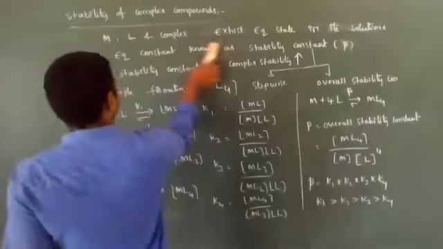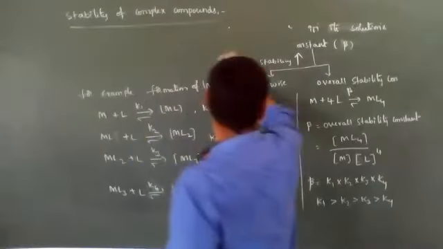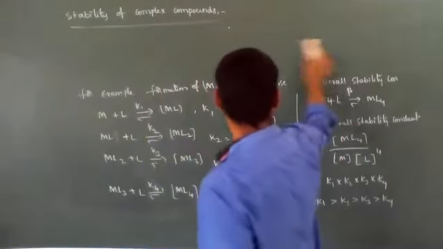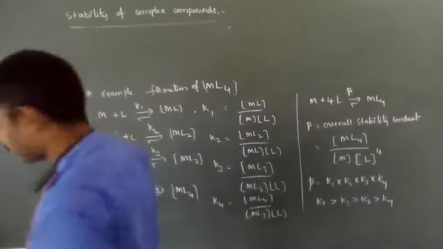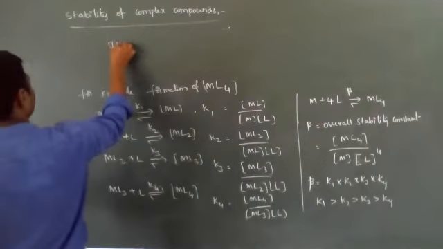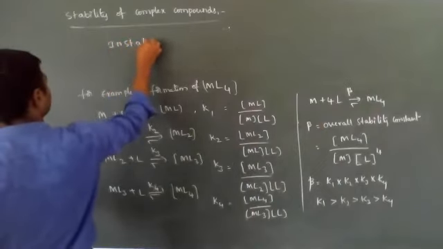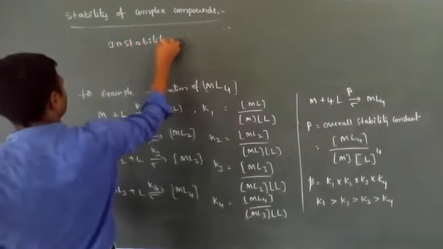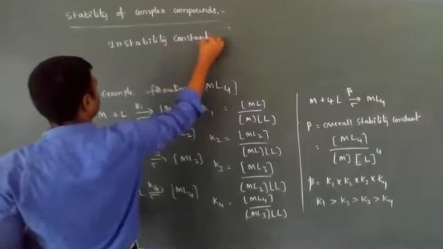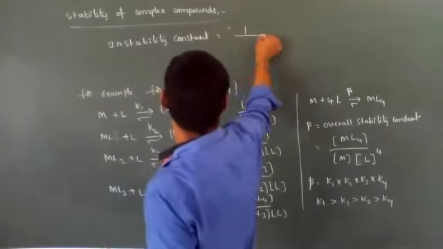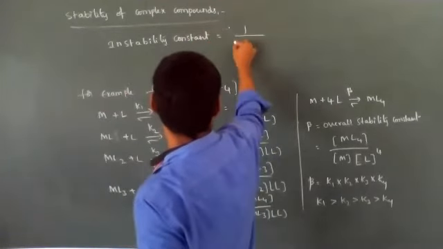One more important point is the instability constant. Instability constant is equal to 1 by stability constant.